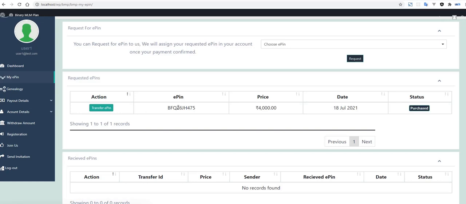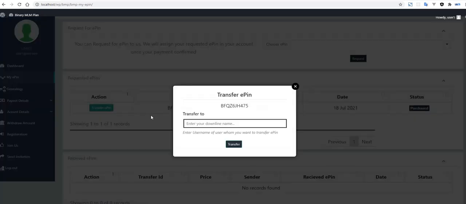this EPIN has already come here, purchased. If the user does not have a purchased EPIN already, then the use EPIN option will be there, but this user already has the EPIN, as a paid member, so only the transfer EPIN option is here. The options are like this: enter your downline name.